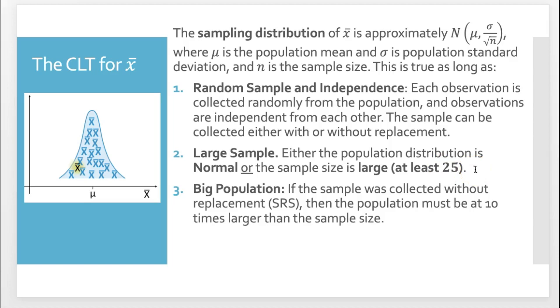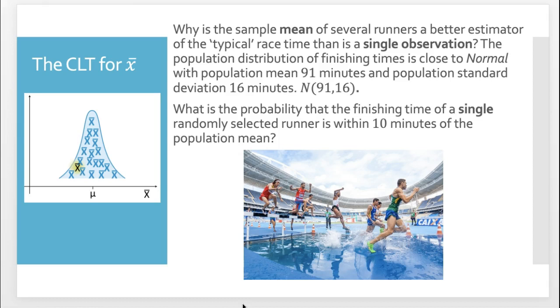Right away, when we were doing sample proportion, we had to check two conditions: n times p at least 10, and n times 1 minus p at least 10. Obviously they're different here when dealing with the sample mean. And of course, we need a big population. If we're sampling without replacement, that's what simple random sample means here, then the population must be at least 10 times larger than the sample size. So 1 and 3 are identical to what we saw for sample proportion, but in terms of large sample, well, it depends. So let's see an example here.